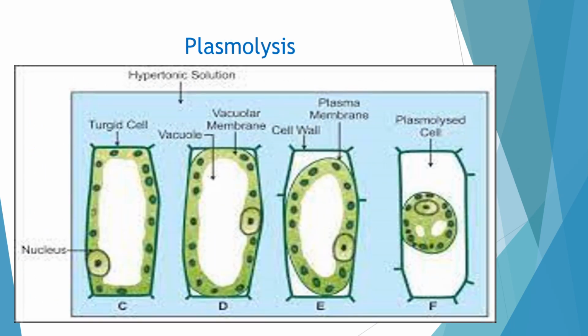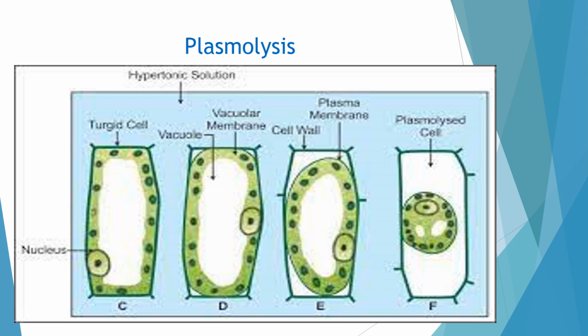This is the plant cell. When we keep it in a hypertonic solution, what will happen to the plant cell? The first picture, the leftmost picture, is a normal plant cell, and at the center there is a vacuole, which mainly contains water. Now suppose we put this normal plant cell into the hypertonic solution,